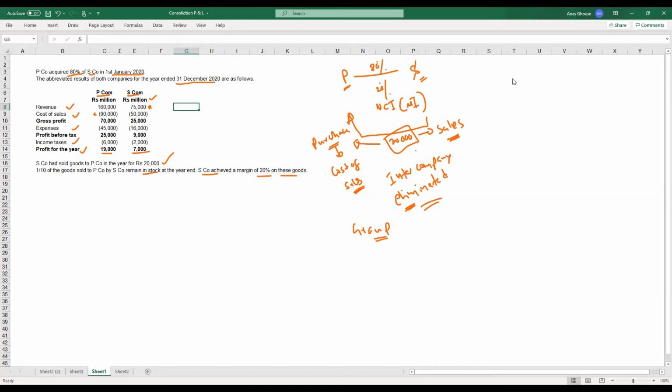It means this 20,000 was sold by S company to P company with a profit margin of 20%. Now, they are saying one tenth of the goods sold to P company by S company remain in stock. So in P's books,